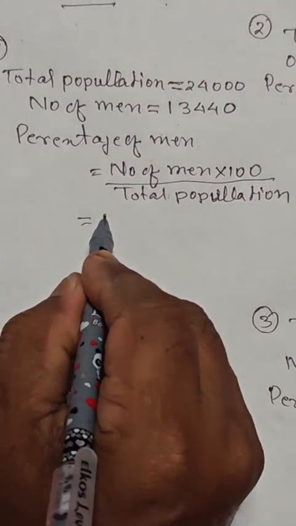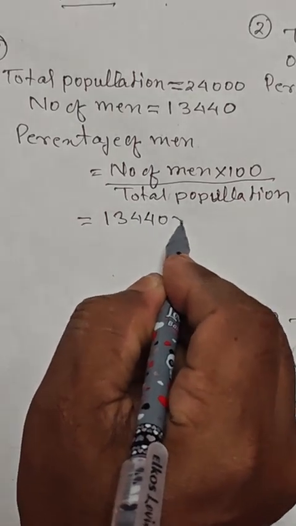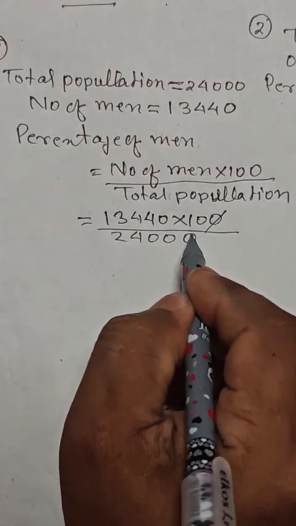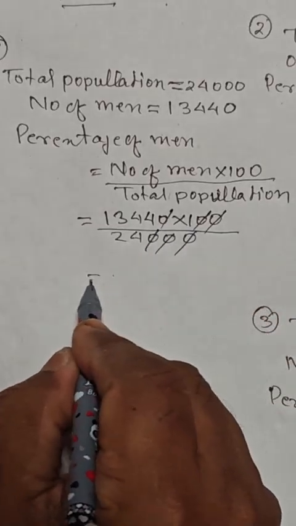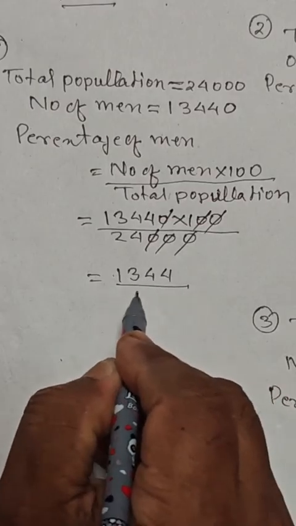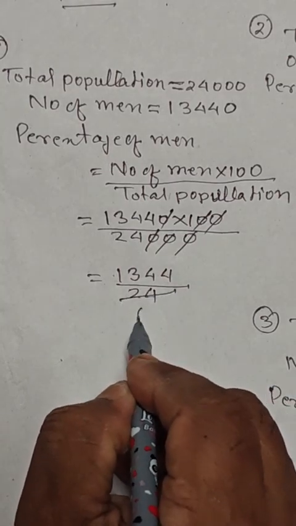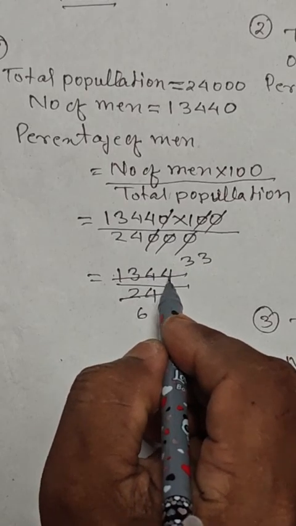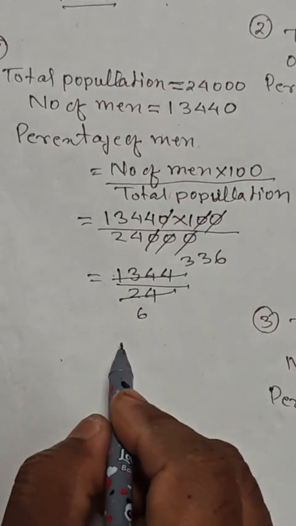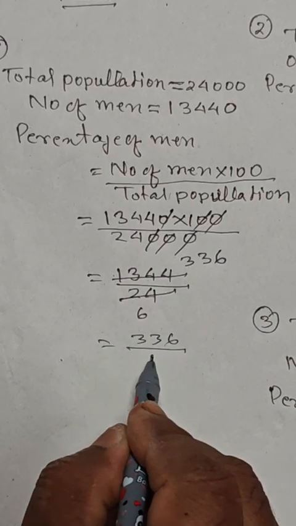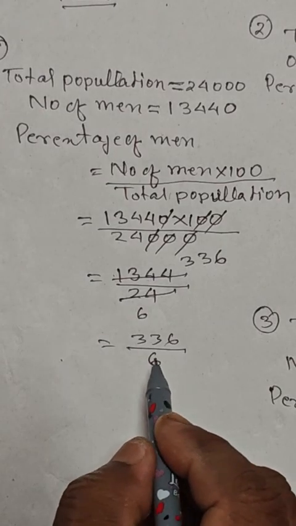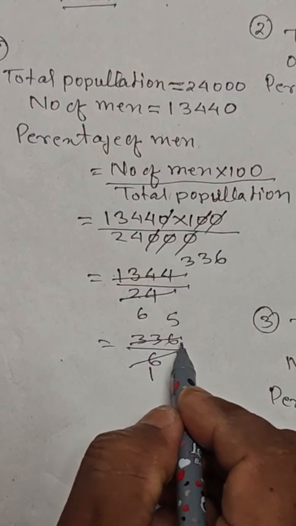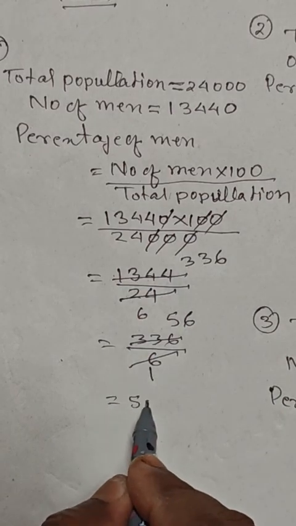So number of men 13,440 into 100 divided by total population 24,000. 0 cancel. 1344 divided by 24. 4 divided 6. 4 3s are 12, 4 3s are 12, 1 14, 4 3s are 12, 2 24, 4 6s are 24. 336 divided by 6. 6 times 56 is 336, equal to 56%.